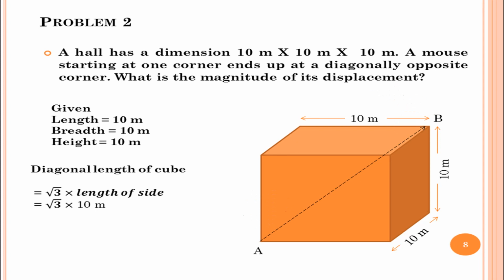The length of the diagonal of the cube is given by the standard formula root 3 into the length of the side of the cube. Here, the length of the side of the cube is 10 meter. Therefore, the displacement caused by the mouse is equal to the length of AB in the figure. Therefore, the displacement caused by the mouse is equal to root 3 into 10 meters.